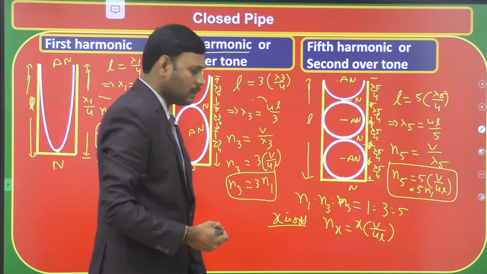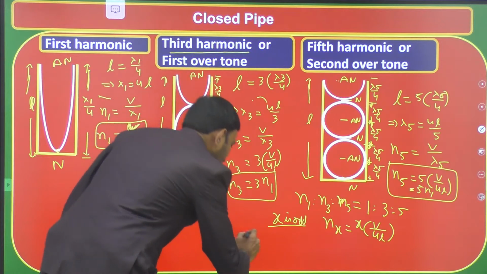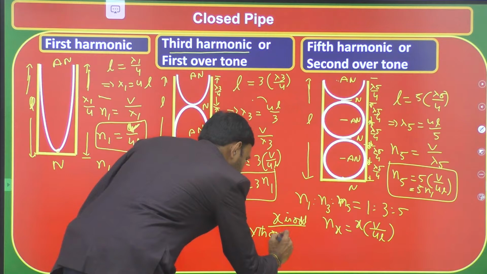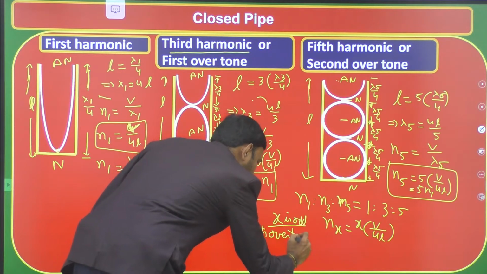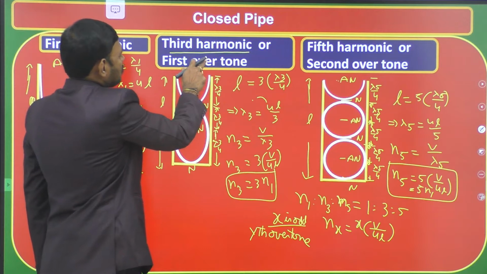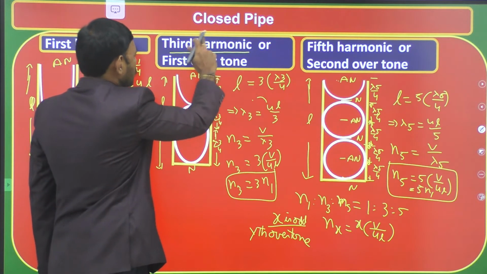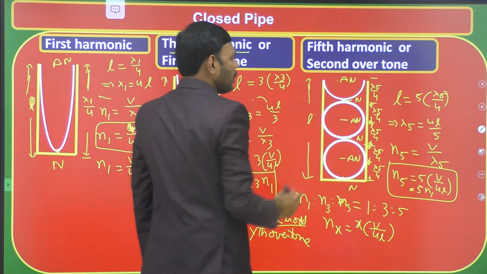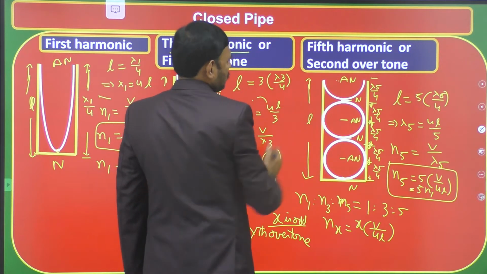Next one is important. Suppose I would like to write the expression for the yth overtone. What is the frequency of the yth overtone? The first overtone becomes the third harmonic, 2 into 1 plus 1 is 3. The second overtone becomes the fifth harmonic, 2 into 2 plus 1.